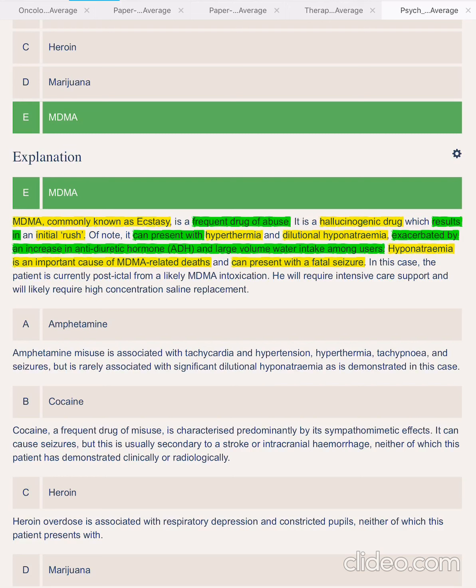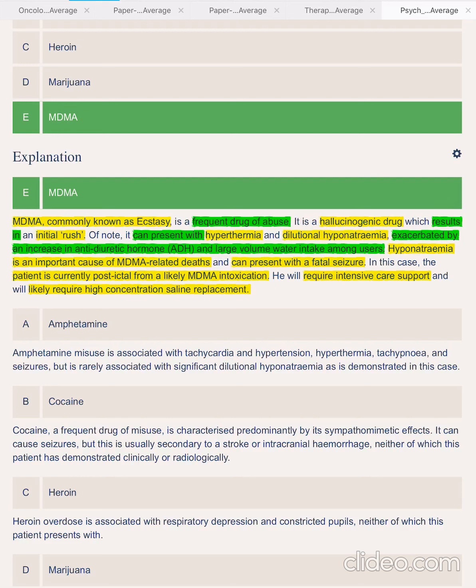In this case, the patient is currently post-ictal from likely MDMA intoxication, requires intensive care support, and will likely require high concentration saline replacement. So why is it not amphetamine?